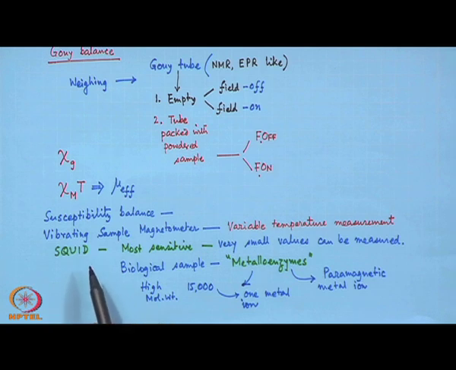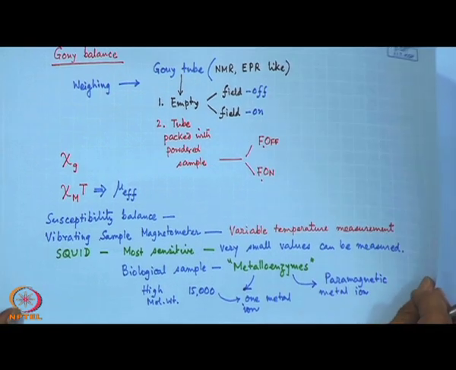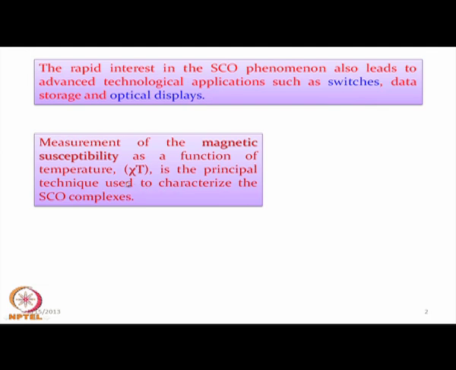So, SQUID is well suited for measuring the magnetic moment available through some metalloenzymes. So, these are the different techniques we can use for these magnetic moment measurements.